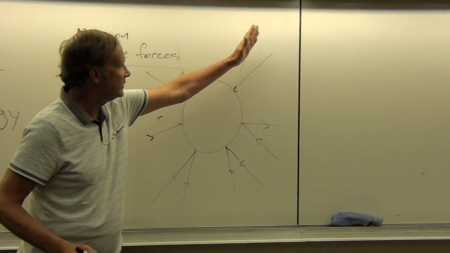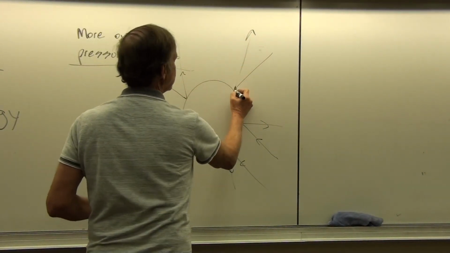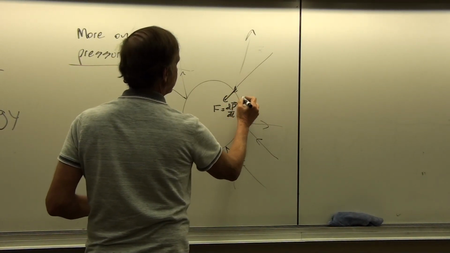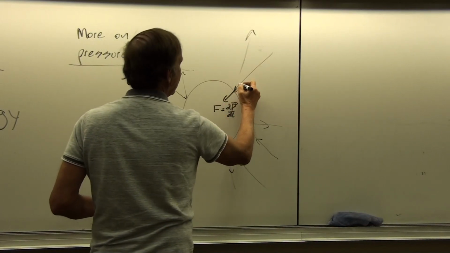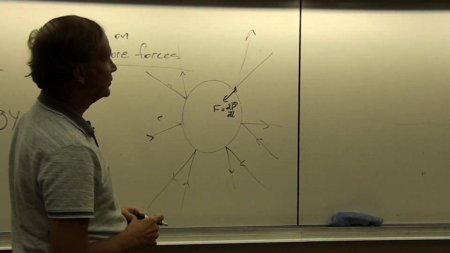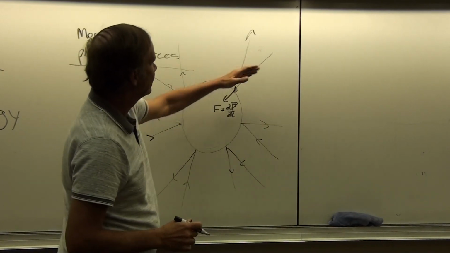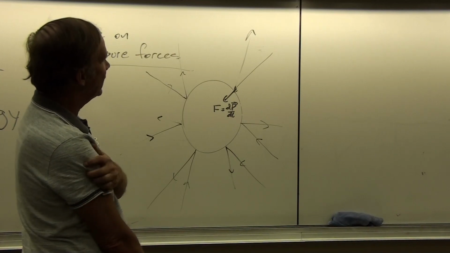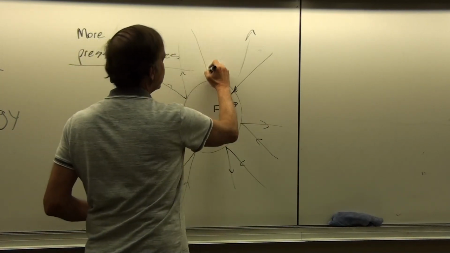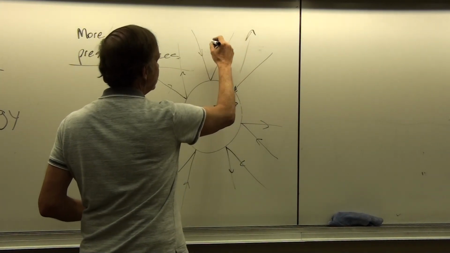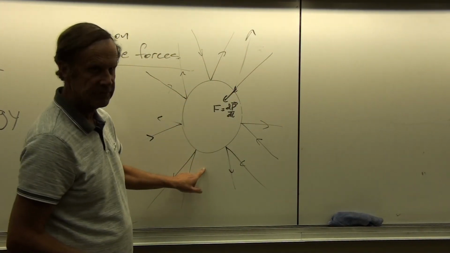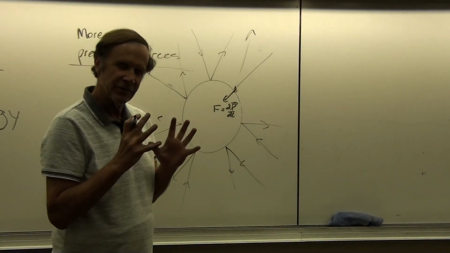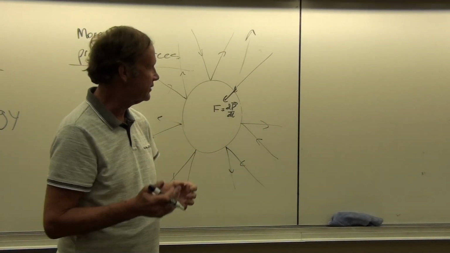Because remember that this is a change in momentum, and the force that's exerted here is equal to dp/dt, the derivative of the momentum with respect to time. And then you have to exert an equal and opposite reaction force to prevent the surface of your head from imploding inward. But that's what causes those forces: a bunch of these little tiny collisions between molecules that are just as likely to hit you from above as below, from the left as from the right. And so that gives you that average value for that squeezing pressure that you're feeling.